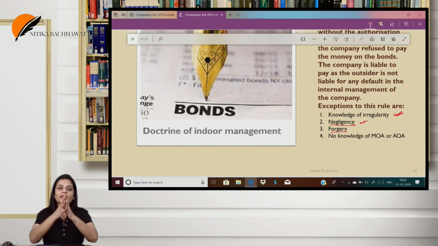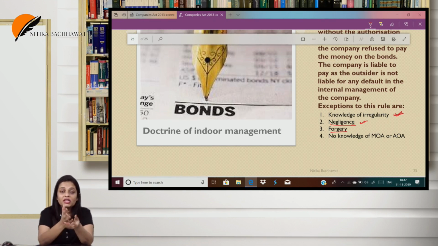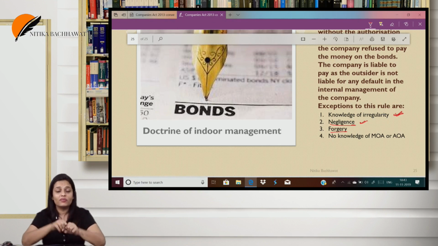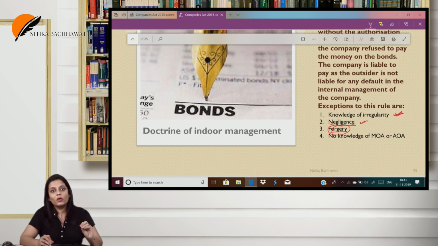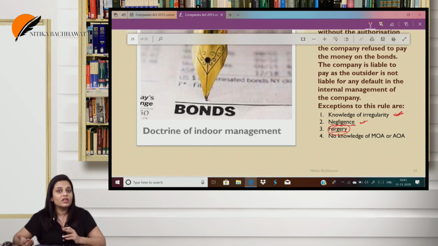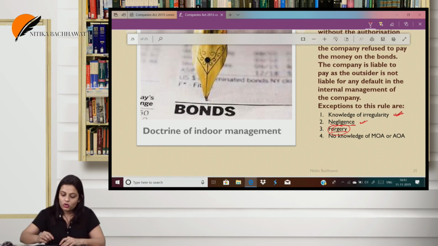See, forgery is something which is a nullity. When I give my genuine signature, something is valid. But when my signatures are forged, it is not valid from its inception. So in case of forgery, you cannot go and claim any relief at all. You would say, but ma'am, I am also an ignorant and innocent party. Yes, even though you are an innocent party, forgery will not give you any relief. So let's say any officer of the company forges the signature of another officer. Can you claim any relief? No. Here, though you are an ignorant party, you will not get any relief.